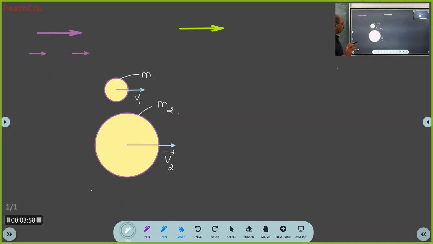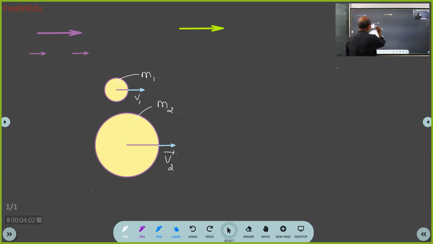Okay? Now supposing you see here what I will do. I will take it up. Supposing the velocity of this is like this, and the velocity of this I will show like this. Now magnitudes are the same, direction is different. So I will write this one as v1 bar and v2 bar.